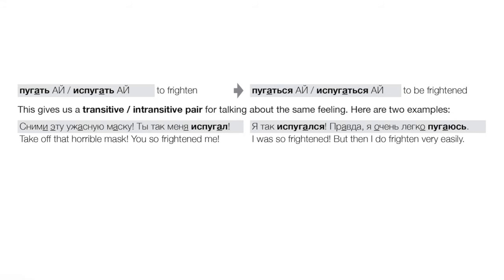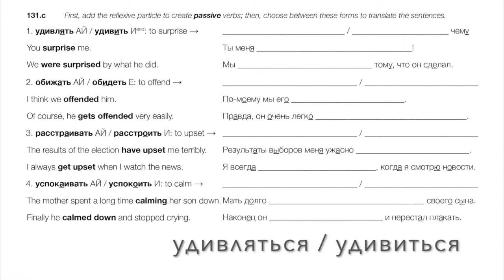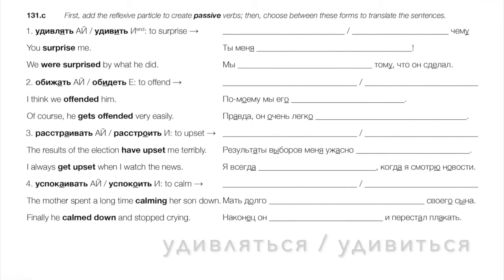Okay, so let's take some active pairs, right, without the particle. We'll see their meaning. A lot of these are new, and we'll simply add the reflexive particle to get a new passive pair and practice using it in a sentence. So this is pretty simple, but it's really, really useful. Okay, so удивить means to surprise. We add the particle, we get удивляться, удивиться, which means to be surprised. And we see that here with the particle, it can take чему, meaning to be surprised at something.